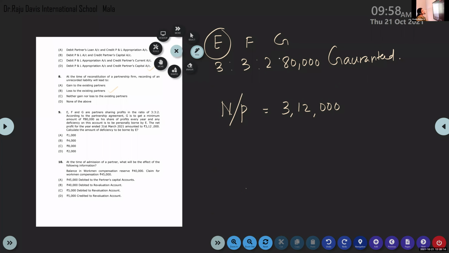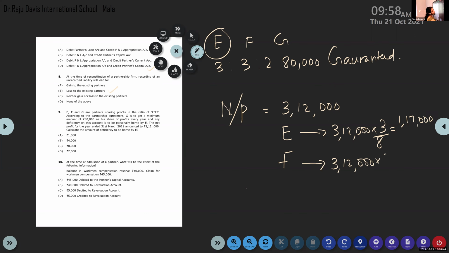Listen. So 3,12,000 is the net profit available and the ratio is 3:3:2. So how much will E get? E will get 312,000 into 3 by 3 plus 3, 6 plus 2, 8. 3 by 8. So that is 1,17,000. And F will also receive 3 ratio only. 3,12,000 into 3 by 8.